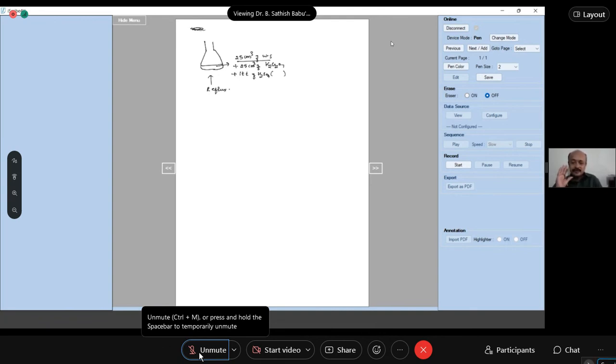Are you following this or not? You are taking 25 cm³ of water sample and 25 cm³ of potassium dichromate. You are creating acidic medium by adding sulfuric acid. You are refluxing it. The impurities present in the water sample will undergo oxidation by consuming some of the potassium dichromate. Have you understood this point?